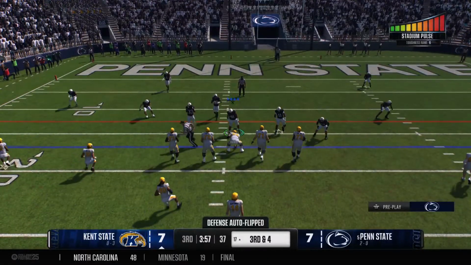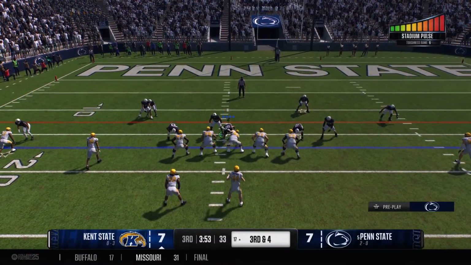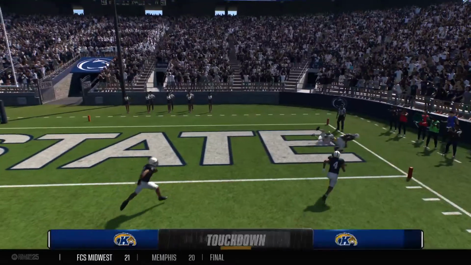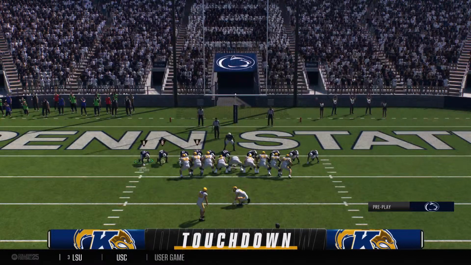It's a nice game, but the big theme here is they just haven't been able to get the run game going on offense. They've been very one-dimensional. They're just not being physical enough at the point of attack. Lets it fly. Touchdown, Kent State. And that one will give them the lead.